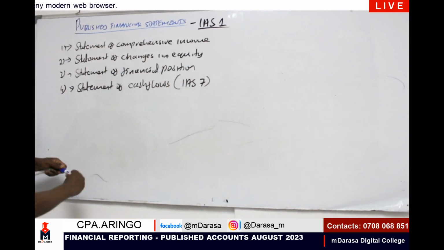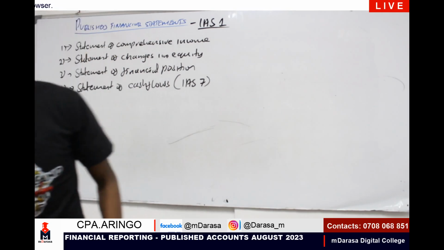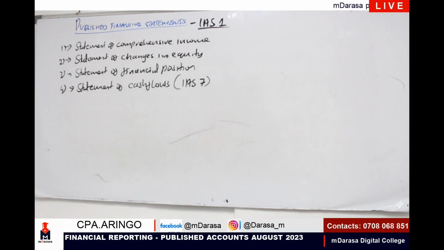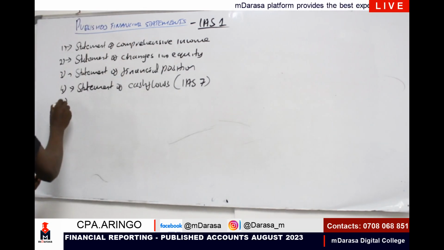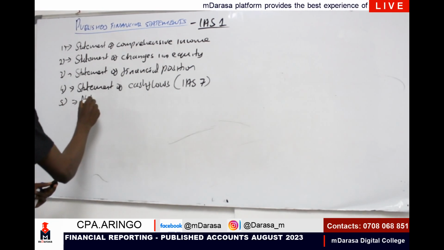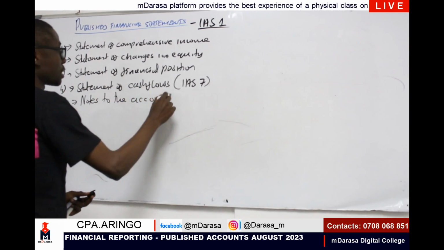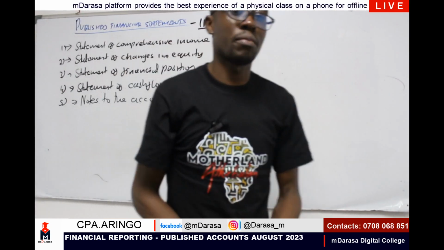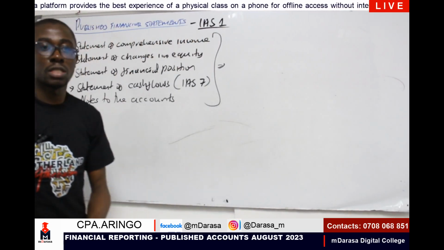Then finally, whenever you're preparing your books, you must also know how to give the notes. What do the notes do? The notes will tell us that you have used certain principles of accounting in preparing whatever you prepared. So number 5 is notes to the accounts. Generalizing all these items, these are what give us what we refer to as published financial statements.